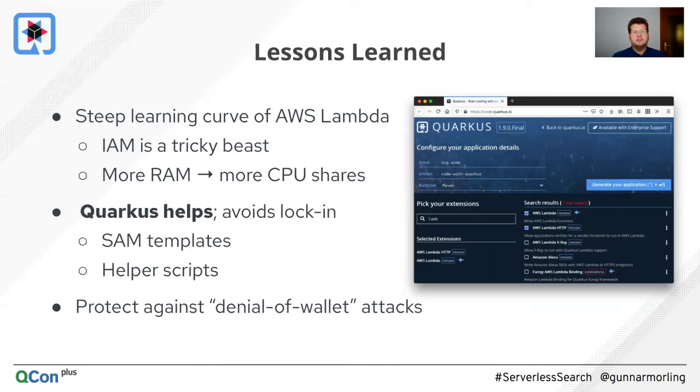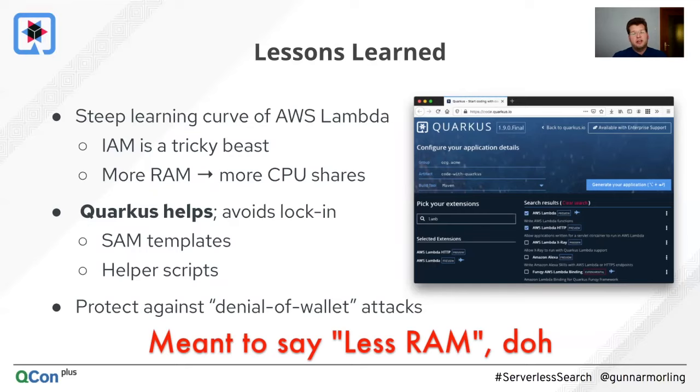Then there's also other subtle things, like there's a correlation between how much RAM you have assigned and how many CPU cycles you would get. Actually, I would get away with 128 megabytes of RAM for my search, but really I have assigned 512 because that way I get more CPU shares and the end-to-end latency is a bit lower. Requests are served quicker. So that's another thing interesting to keep in mind: more RAM does not necessarily mean it's better, might not be worth it.